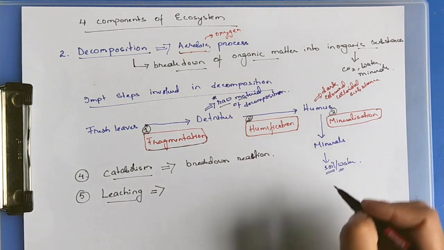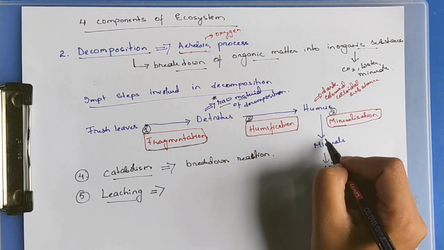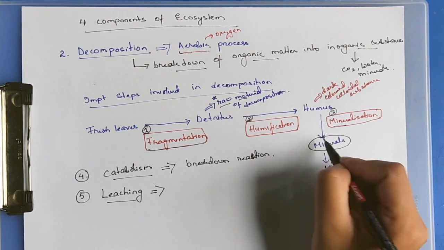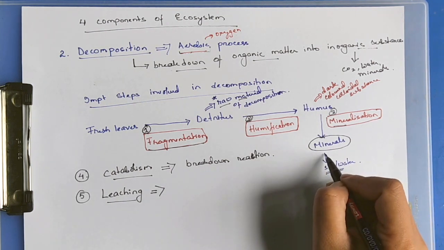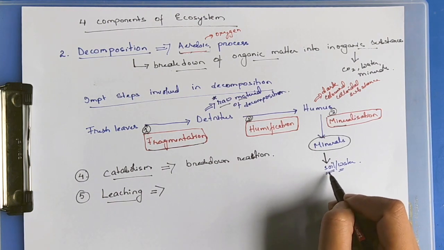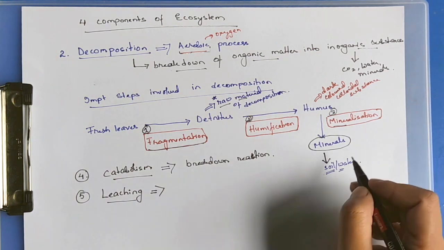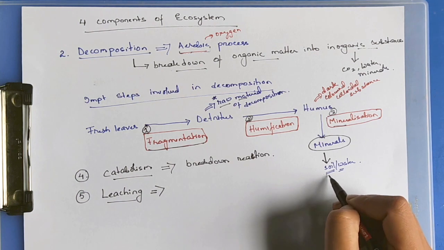Leaching. After the process of mineralization, when minerals are formed, they will be released into the soil. If the plants are not absorbing these minerals, they will fall deep into the soil.